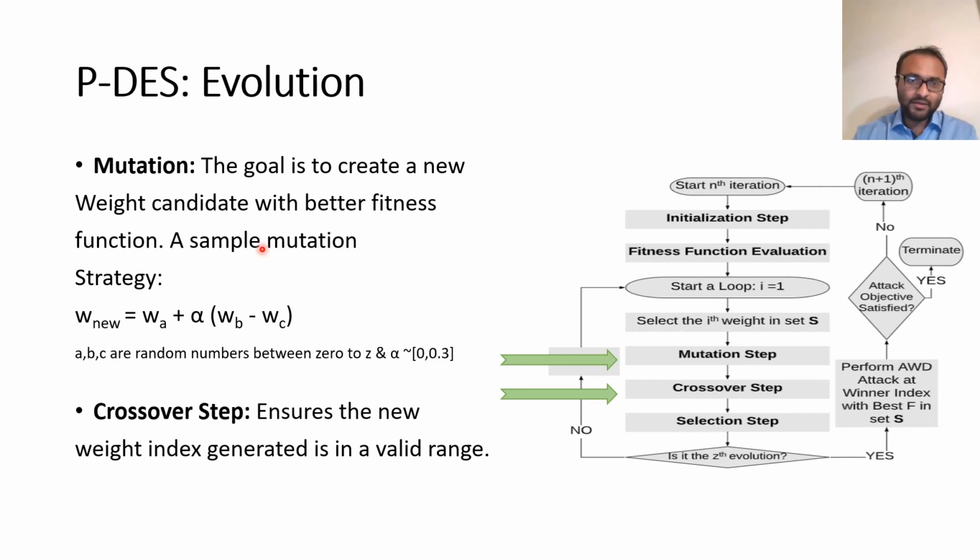Among them, a sample mutation strategy can be as follows, where we generate 3 random numbers A, B, C. Using those random numbers, we choose 3 different weights to produce a new candidate weight index. This new weight index can be within a various range. The next step, which is the crossover step, ensures the new weight index generated is in a valid range of a neural network.